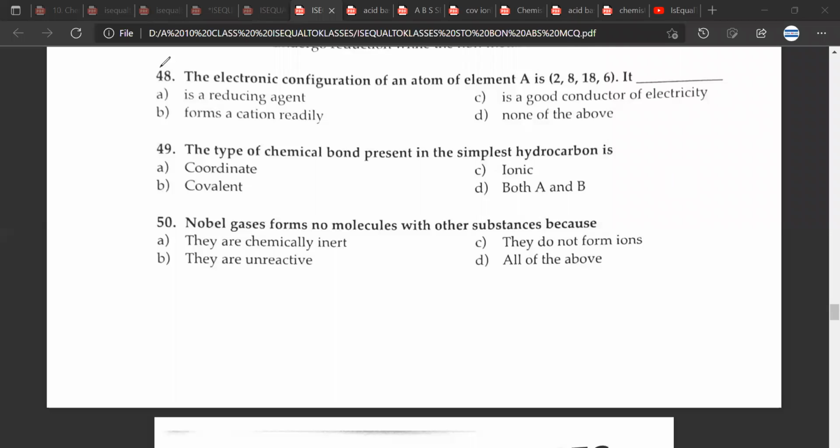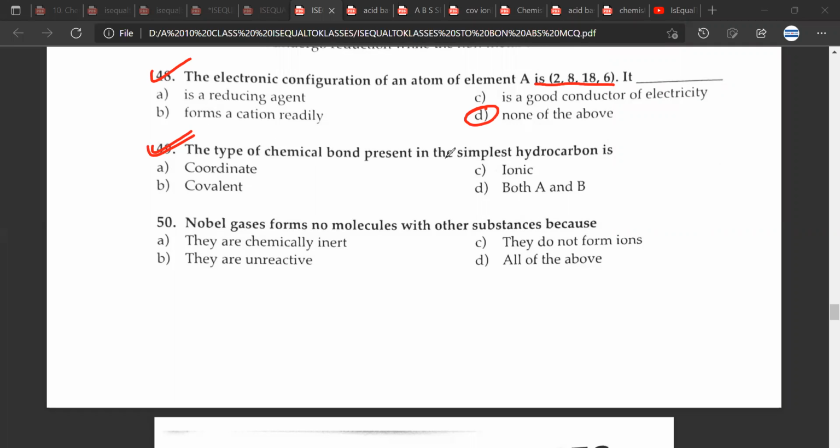So question 48. The electronic configuration of an atom of an element has 4 shells. So this would be D, none of the above. Okay. 49. The 49th would be B, covalent.